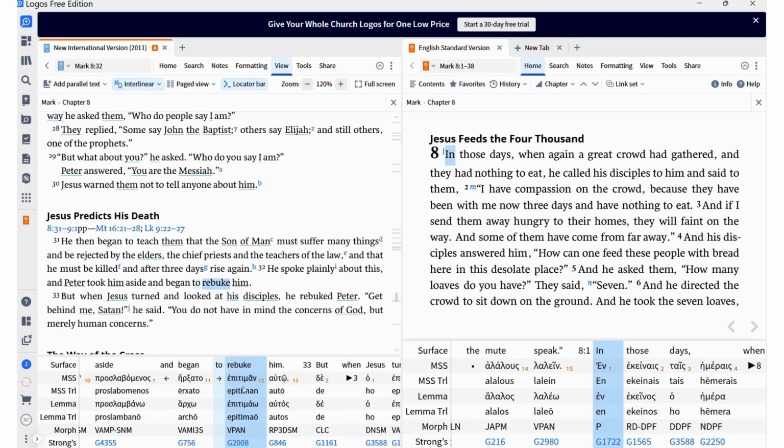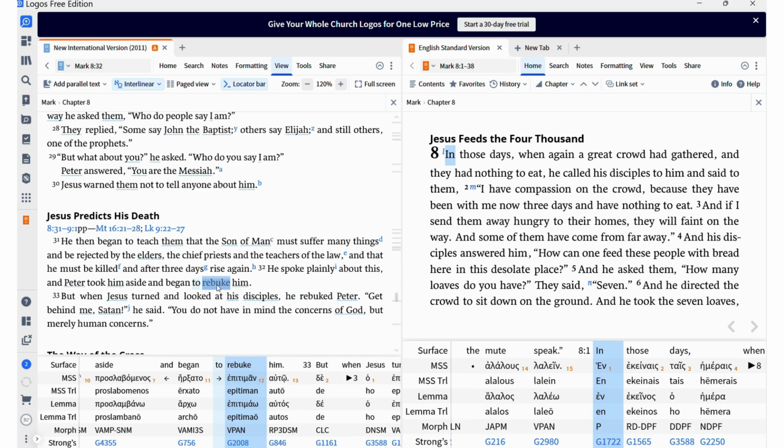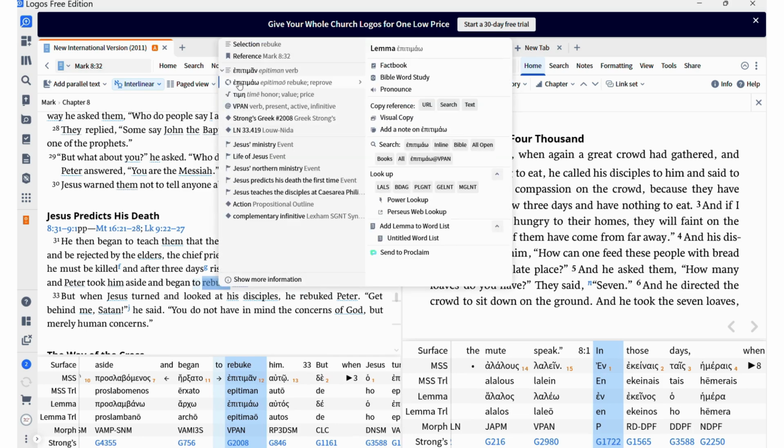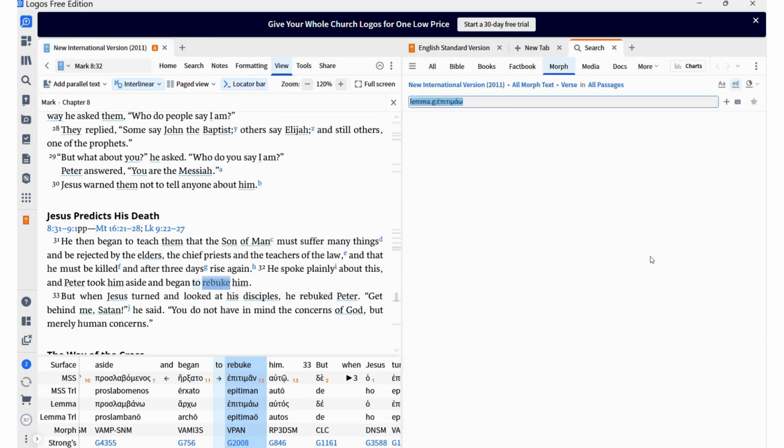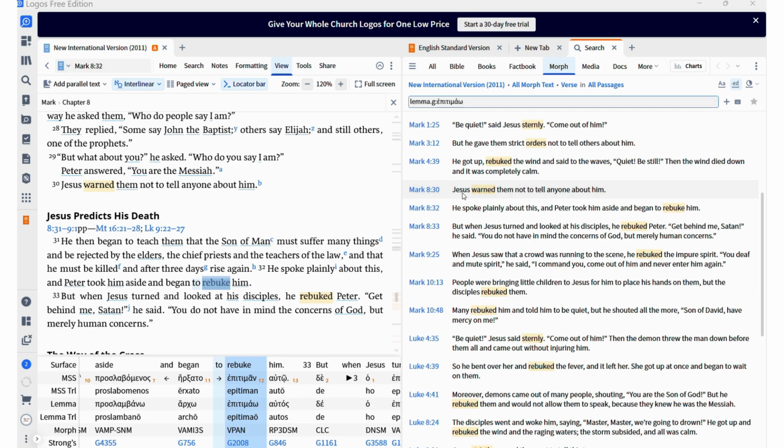So you look at the word rebuke, it is epithemon. And then if you look at here again, it is the same word. So right click here, click on the Greek word here and the Greek word here, and you will have a list of all of the passages that uses epithemon. Okay, so as you can see, Jesus warned them. This word warn in English is actually the same word in Greek as rebuke. So Jesus rebuked them not to tell anyone. And this is Peter rebuking the Lord Jesus, and this is Jesus rebuking Peter.